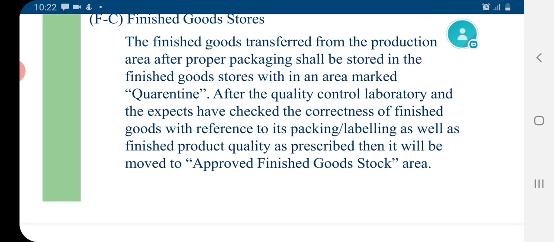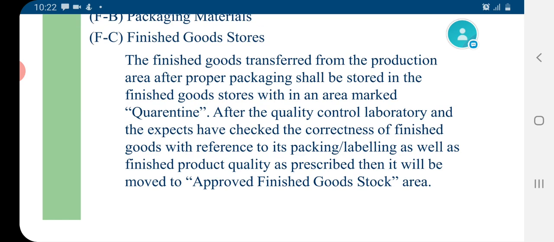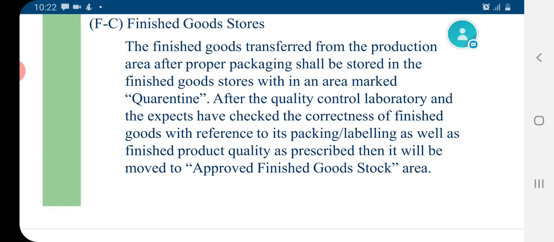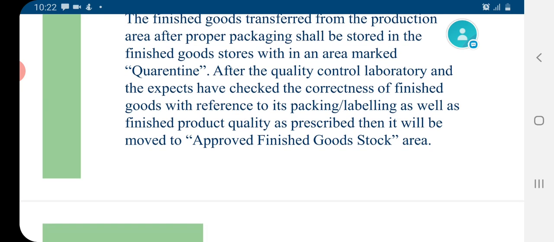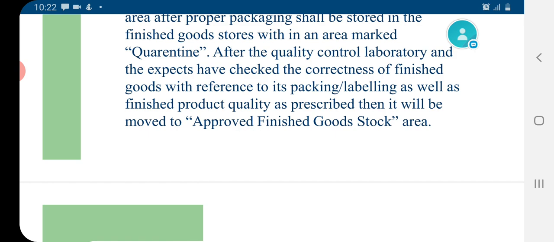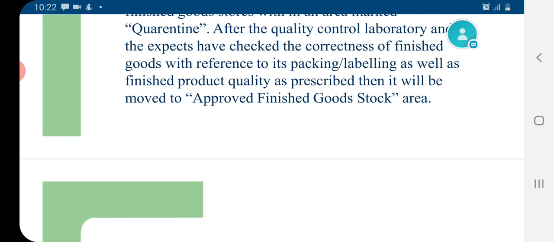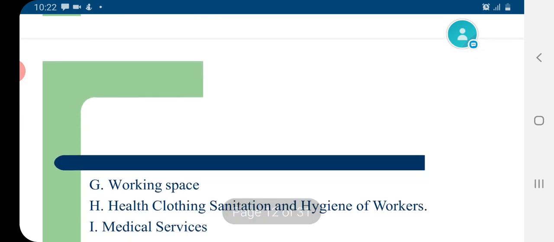If we talk about the finished good storage, the finished goods are transferred from the production area after properly packing, and shall be stored in the finished good stores within an area marked as quarantine. After the quality control laboratory and experts have checked the correctness of the finished goods with reference to its packing, labeling, as well as the finished product quality as prescribed, then it will be moved to the approved finished goods stock area from the quarantine area.